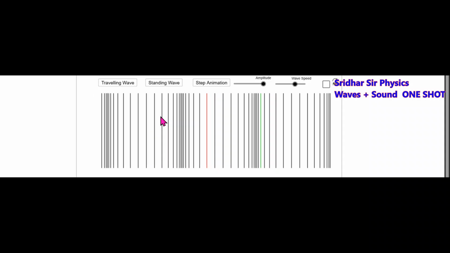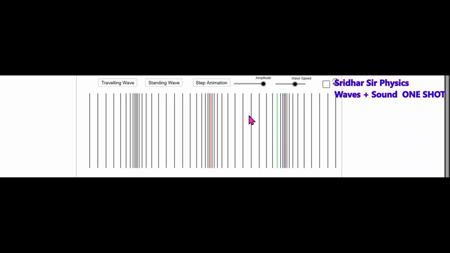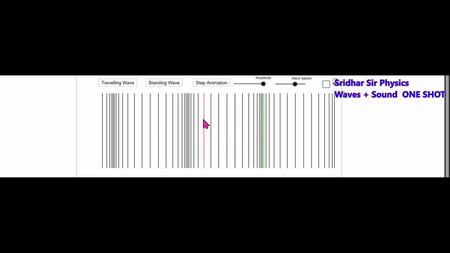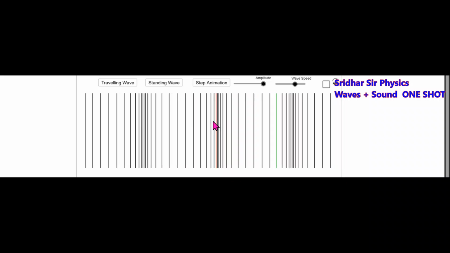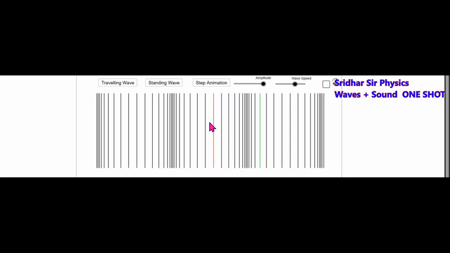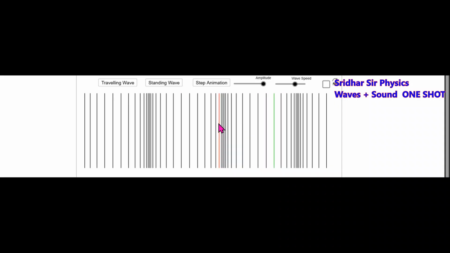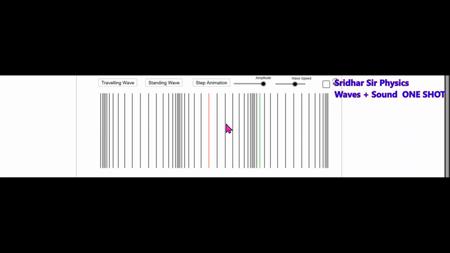Here you can see how the sound wave is propagating towards the right. The layers will be executing SHM. You can see this red colored layer; it stays in place and executes SHM.